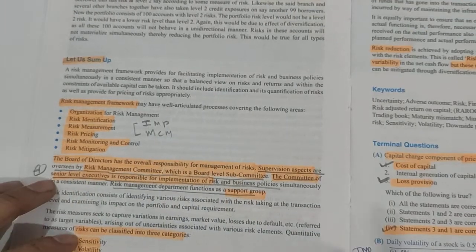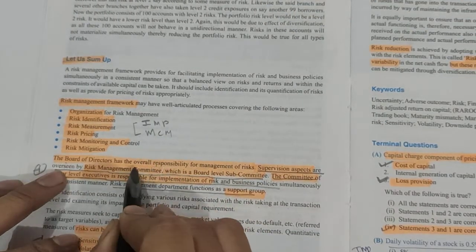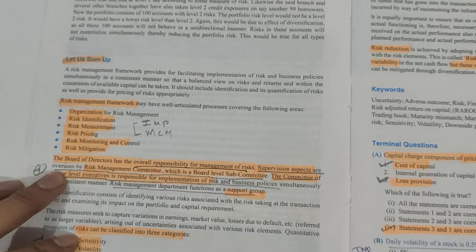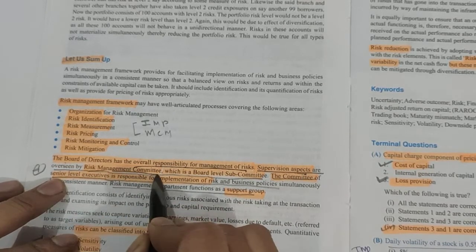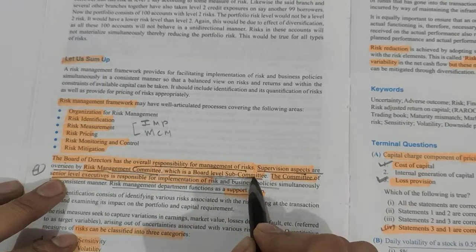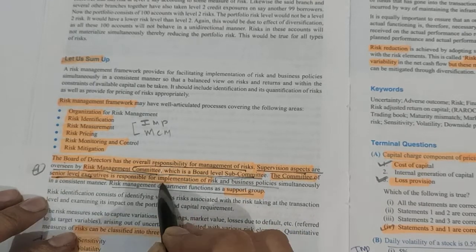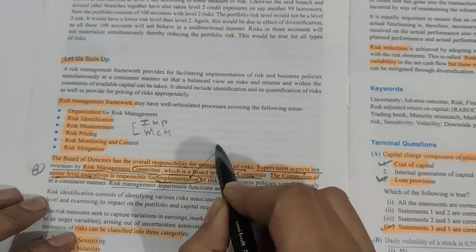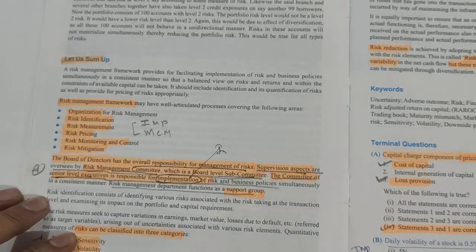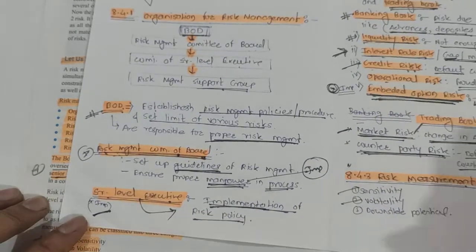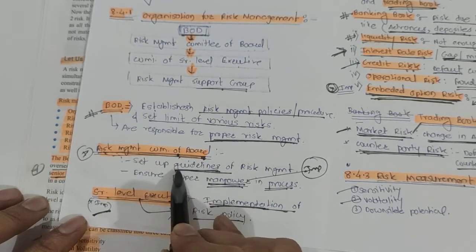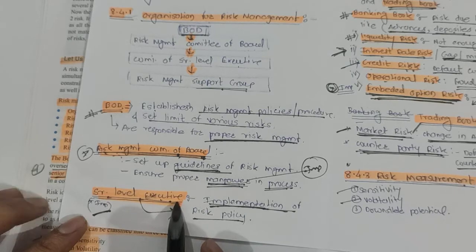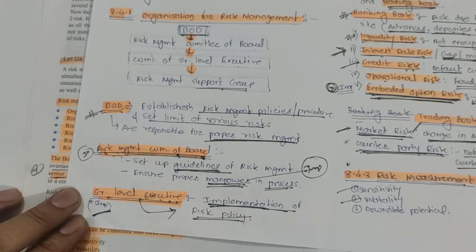After that, what does the board of directors do? They are overall responsible for the mitigation of the risk. The supervision aspect is also important, right? What does the risk management committee do? That is the board level subcommittee that is responsible for the implementation. That is also very important. The risk management committee of the board sets guidelines, and senior level executives implement the risk policy.